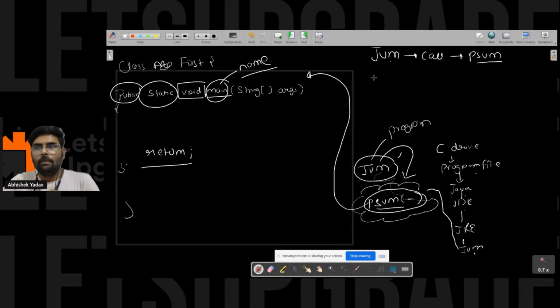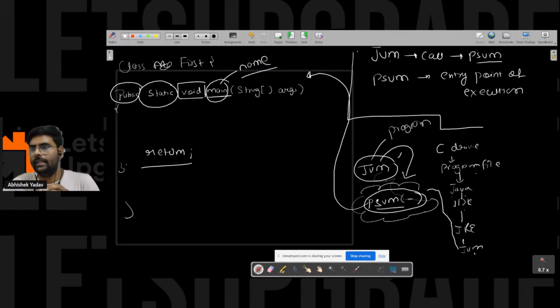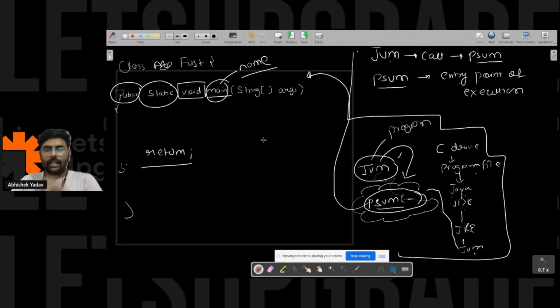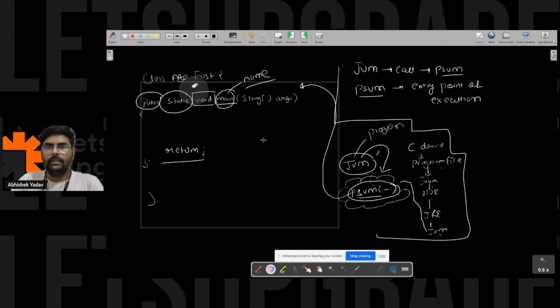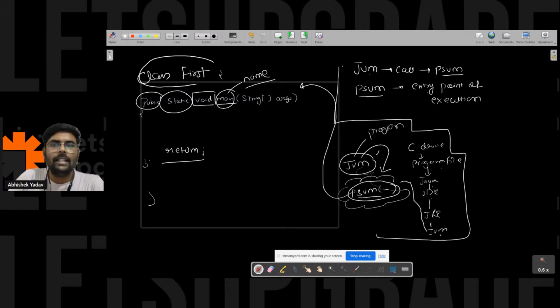The second part is that public static void main is the entry point of the execution. So there are two parts here. JVM is saying, I will call public static void main, and public static void main is the entry point of the execution. Try to focus on this part. This is a class, and inside this class, we have the functionality.